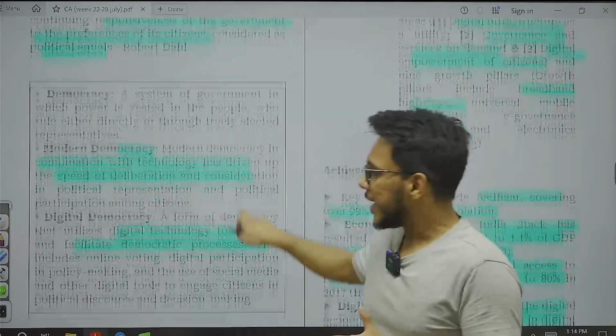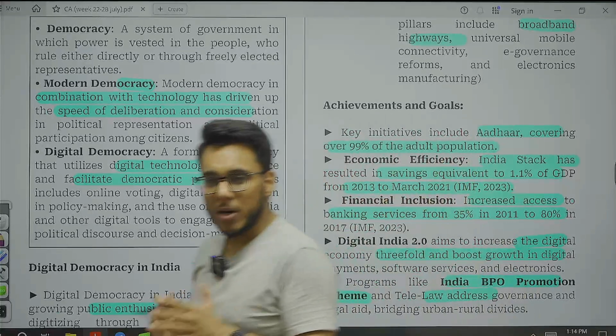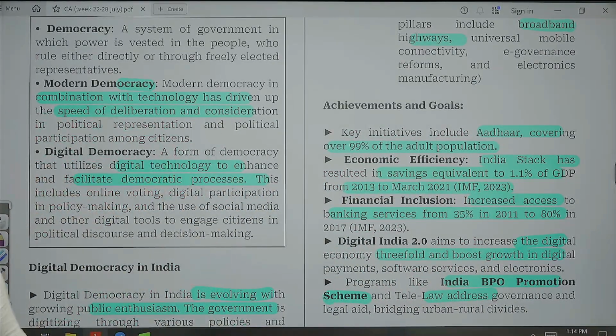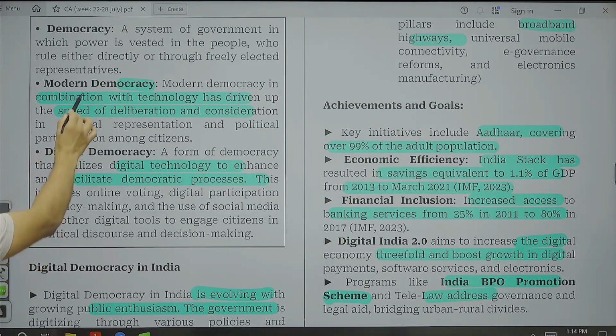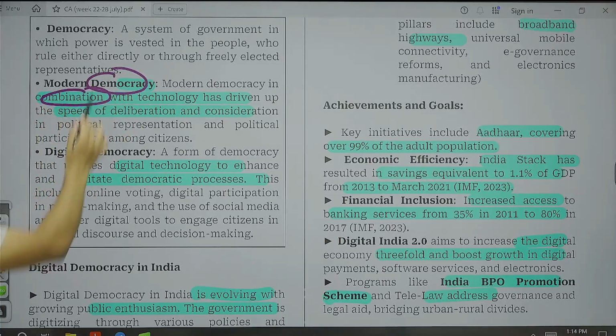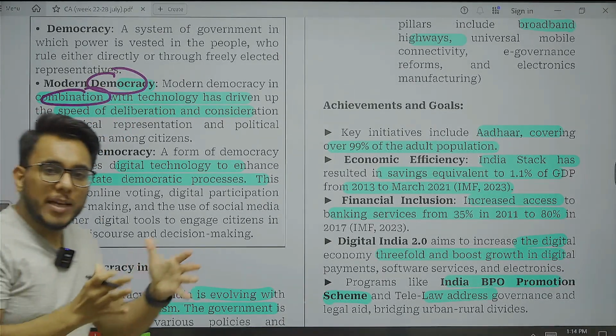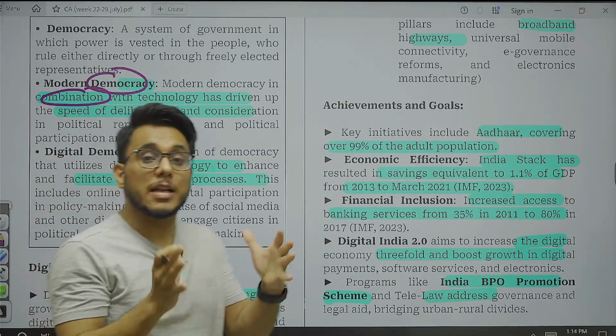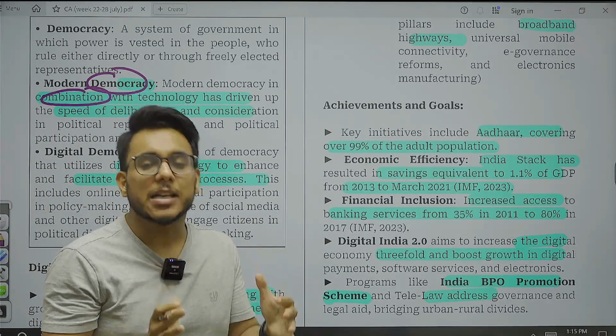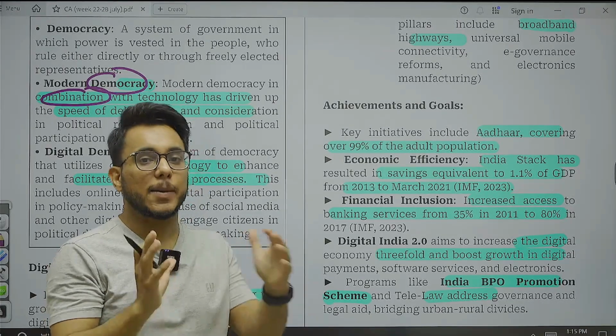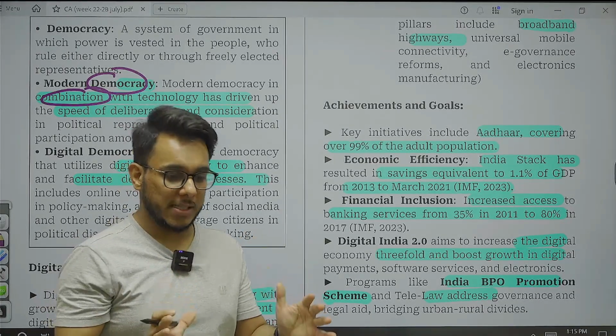Now, there are two keywords that we have here. One is modern democracy and one is digital democracy. Now, what is this modern and digital democracy? Modern democracy is the combination of technology with the democracy. Basically, how technology can be brought into democracy so that the deliberation and citizens' involvement with the government can be increased. That is modern democracy.